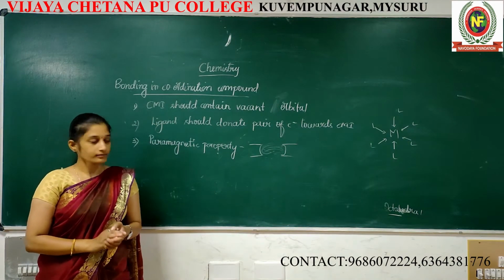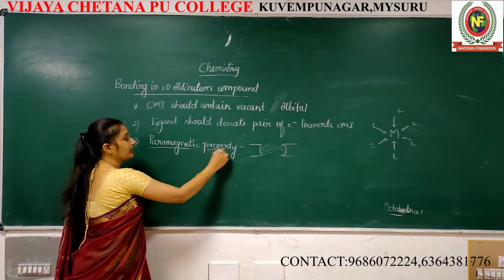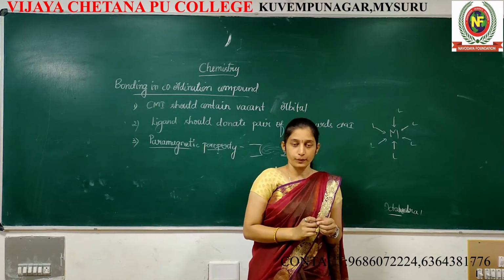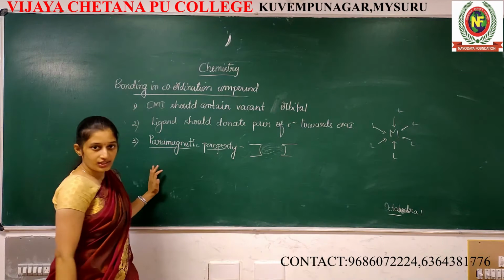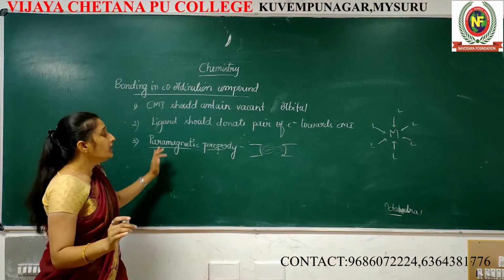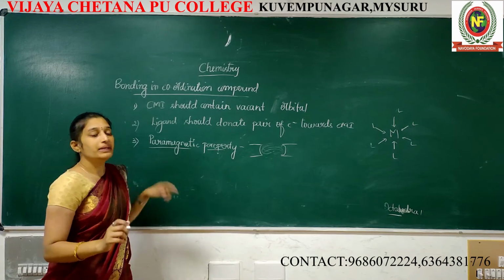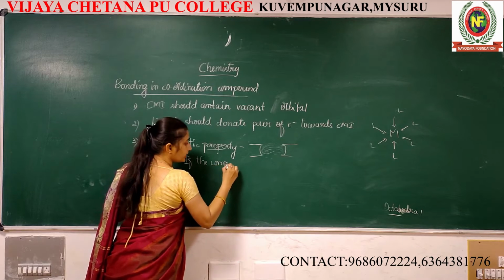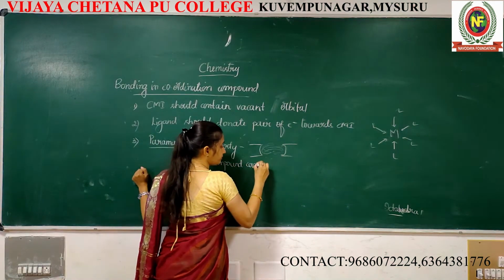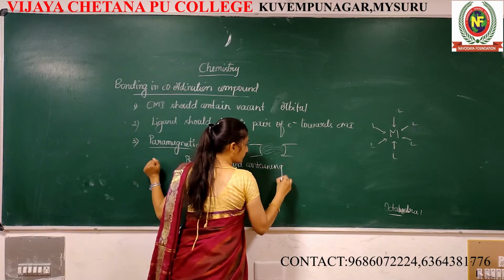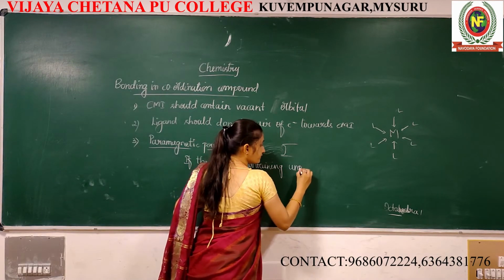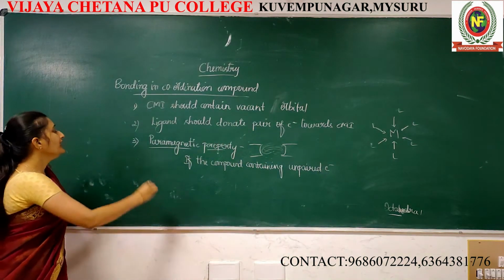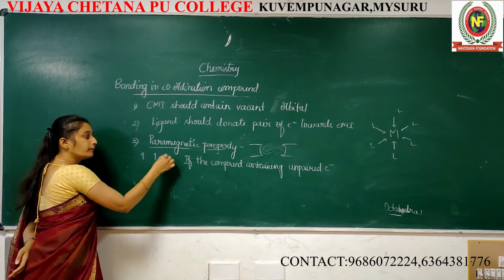Only 2 cases. What is paramagnetic? How does valence bond theory explain the paramagnetic property? Suppose for a particular coordination compound, the compound contains unpaired electrons. An unpaired electron means it's not paired.